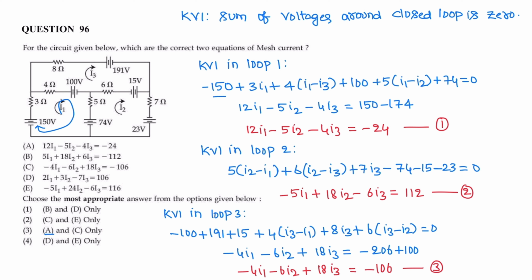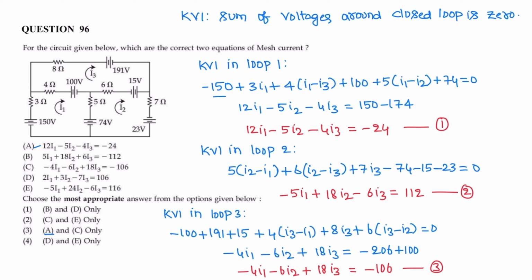So minus 150, then 3 I1, then 4 times (I1 minus I3), since the currents I1 and I3 are moving in opposite directions. Then plus 100 volts, entering the positive terminal, plus 5 times (I1 minus I2). This is the direction of the I1 current and this is the direction of the I2 current. Plus 74 volts is 0. On rearranging, the KVL in loop 1 is 12 I1 minus 5 I2 minus 4 I3 is equal to minus 24. Statement A is correct.